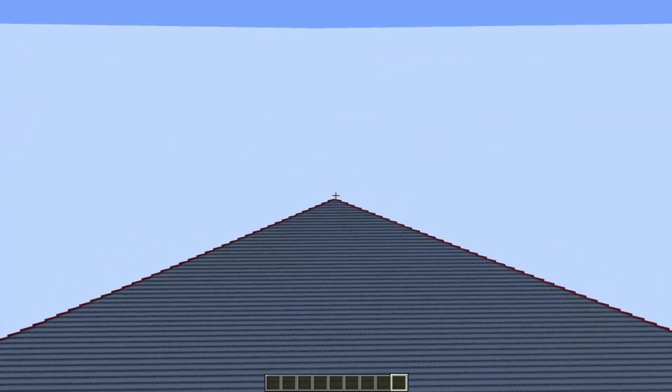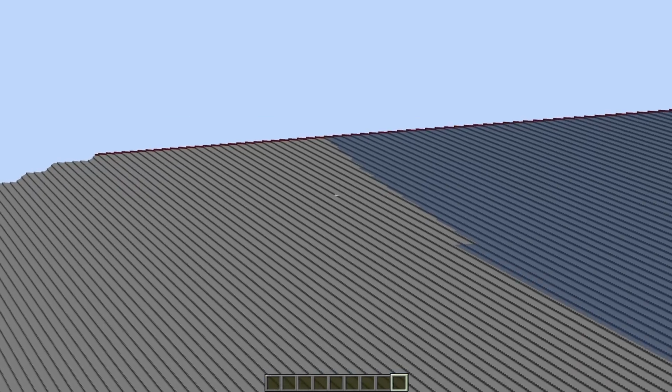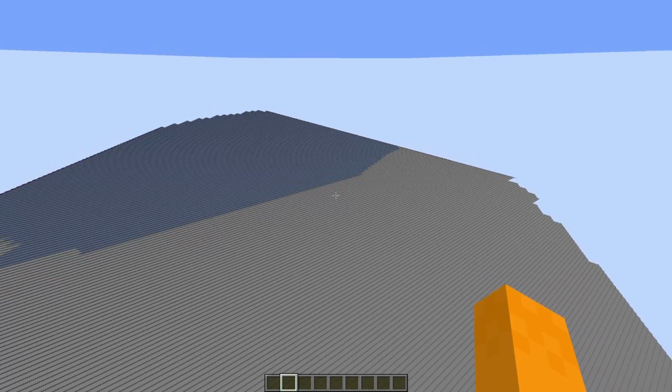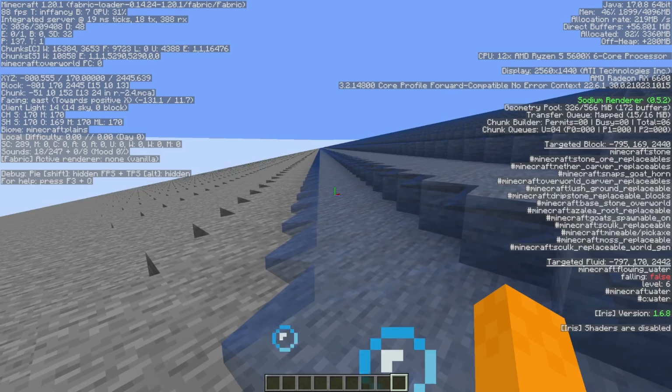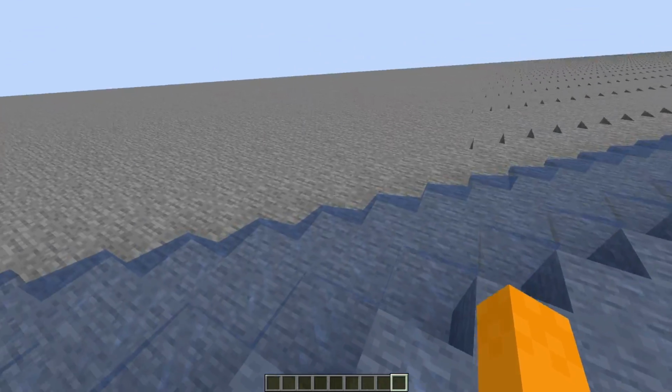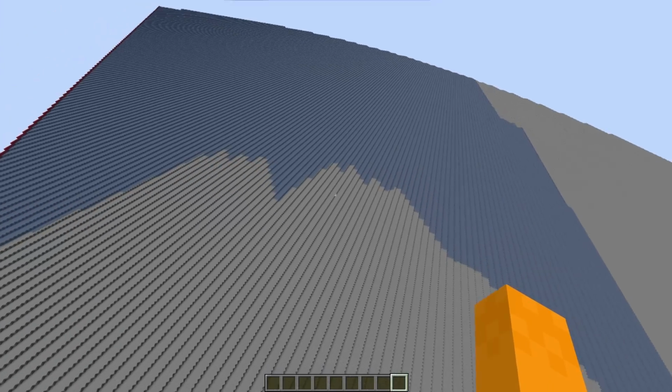And all of this started from just one water block. Oh my gosh, this is just insane. I need to consistently load all of this in. But what Y level is this at? This is only 170, it has 200 more to go. Oh my gosh.